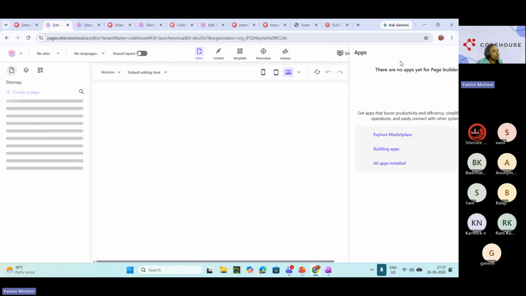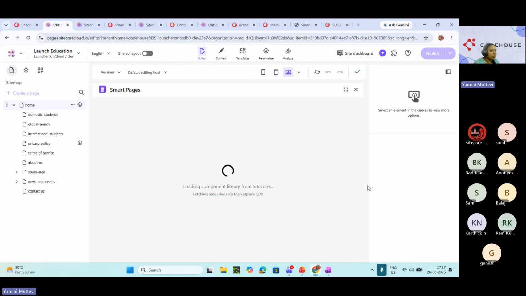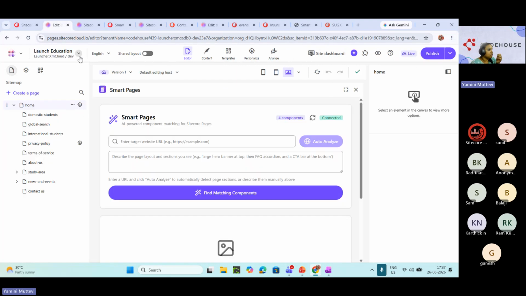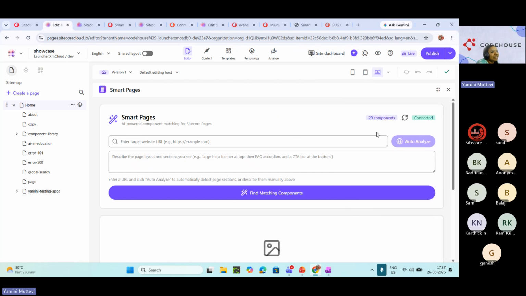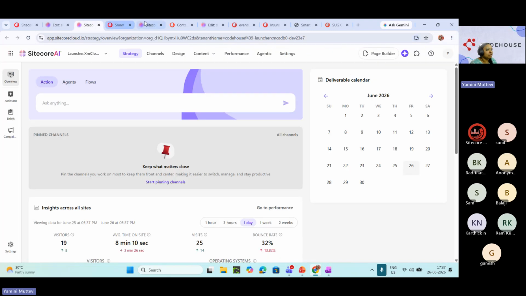Okay, let me quickly show this also. Because this is something where I wanted to show, like this is all we are going to have in a normal way. Let me go back to showcase. I don't want to create anything in the launcher one. I can just go to testing apps. Okay, see here 29 components are there. I am not changing anything manually, going ahead and changing for each application. As you can see, if it is a manual thing, it should have been loaded only 11 or 4.